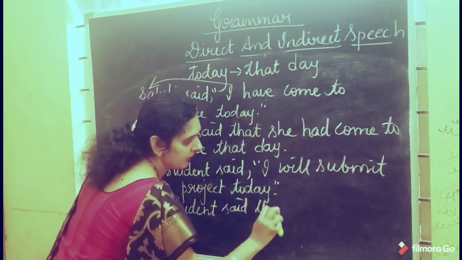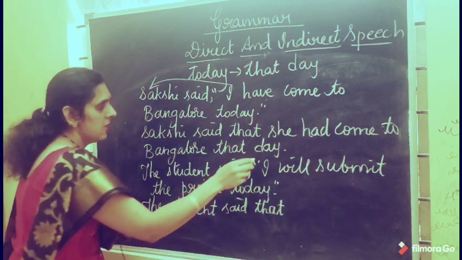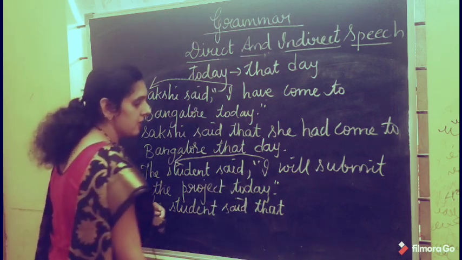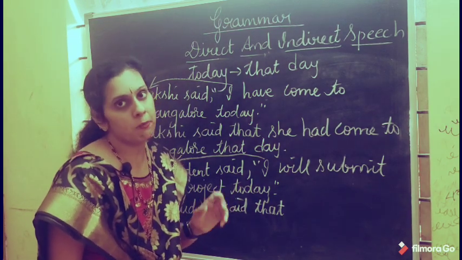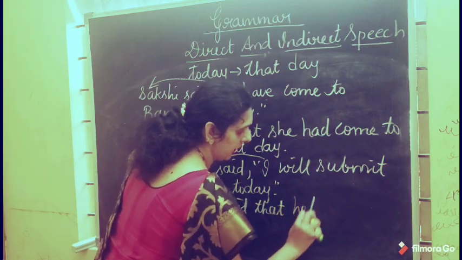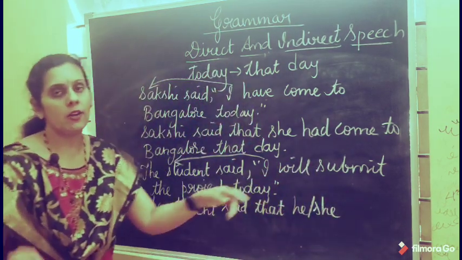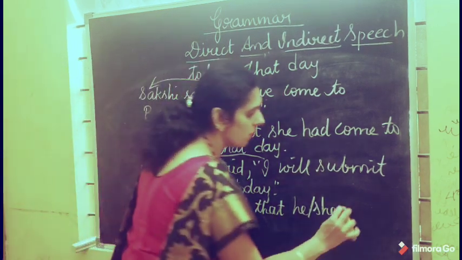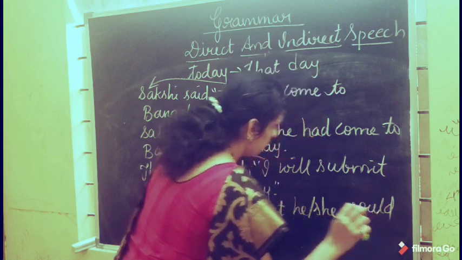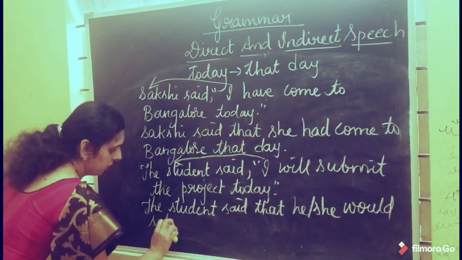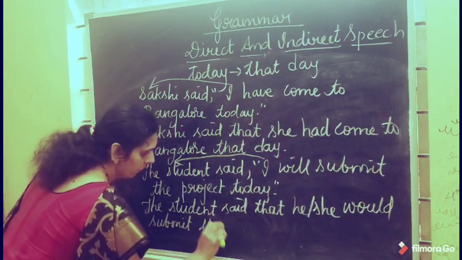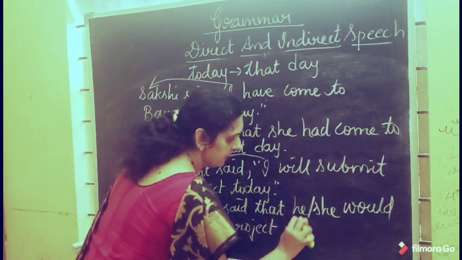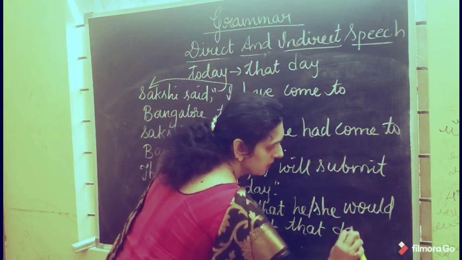You join the reporting part and the reported part with the conjunction that. I changes according to the subject of the reporting part, that is, you can write student, which may be a girl or boy, so you can write he or she. And the modal auxiliary will changes to would. Would submit the project. Today changes to that day.